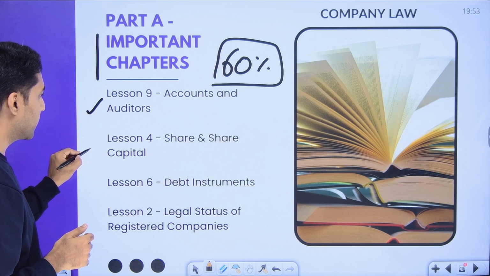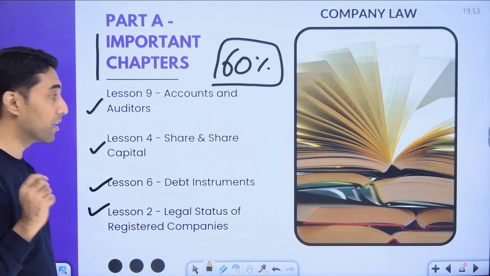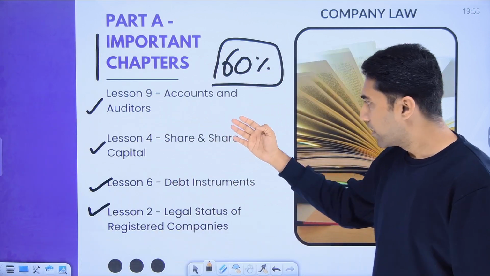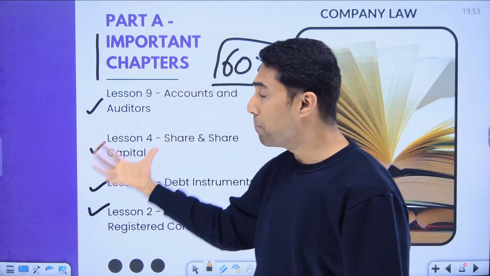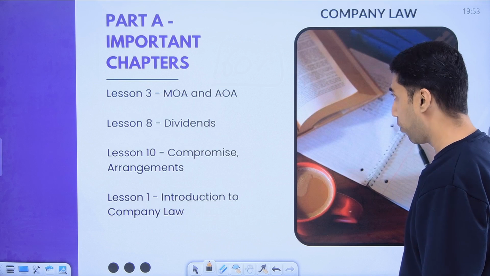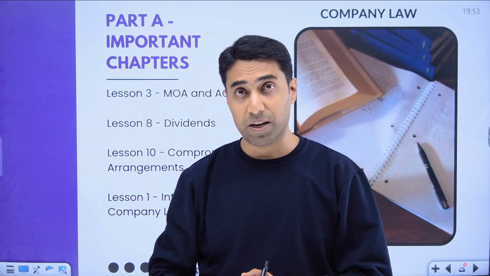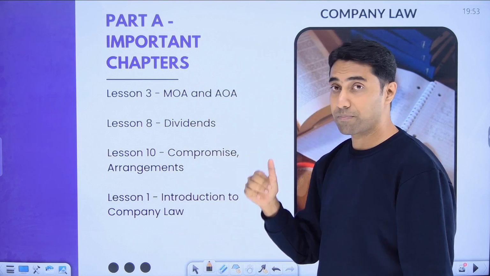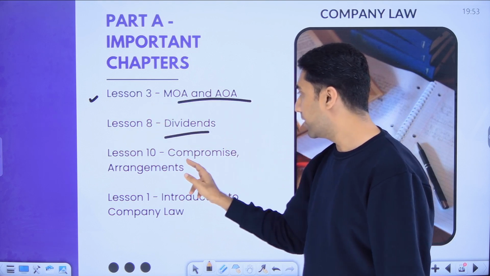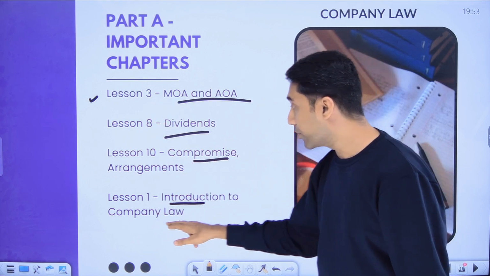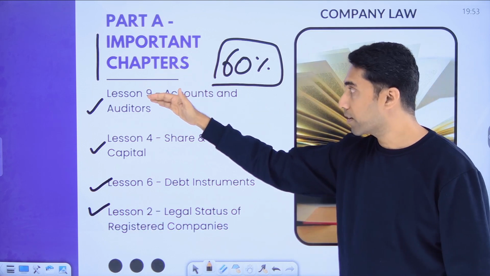Accounts and auditors, share and share capital, debt instruments, and legal set of registered companies. This is chapter number 2. So 9, 4, 6 and 2. These are the chapters from which, if you look at the last 10 question papers, maximum marks have been asked, plus the next 4. In Part A you have 12 chapters, but in order of sequence, next you go to lesson number 3, MOA, AOA, dividends, compromise arrangement, and then introduction to company law. These are the highest priority, so you study all this.